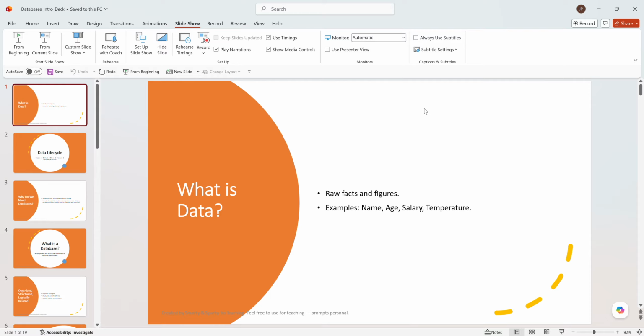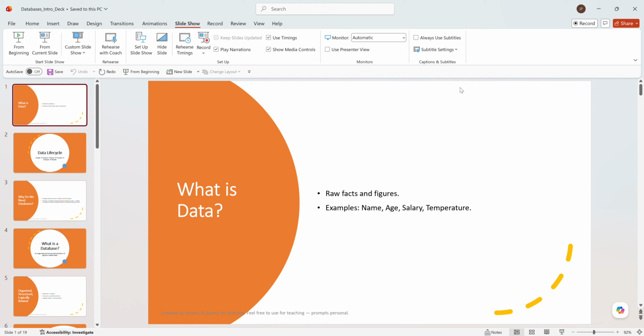Before learning SQL, machine learning or data science, it is important for us to understand what a database is, because a database is where all the data is stored and managed. So first of all, let's understand what we mean by data. Data is a collection of raw facts and figures.